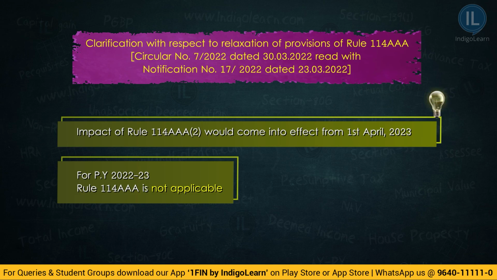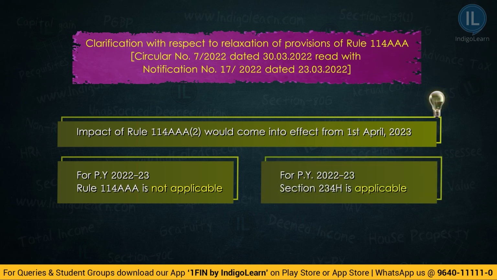However, the taxpayer would be liable to pay the fees in accordance with 234H. It means during this year, 1st April 2022 to 31st March 2023, the late fees under 234H will be applicable. But the rule 114AAA will be applicable only with effect from 1st April 2023.